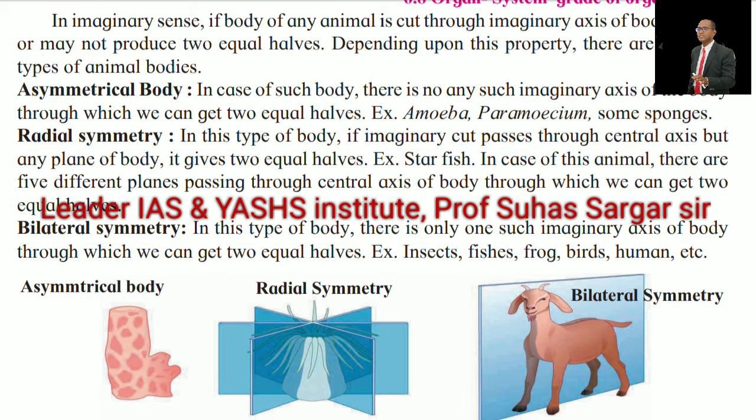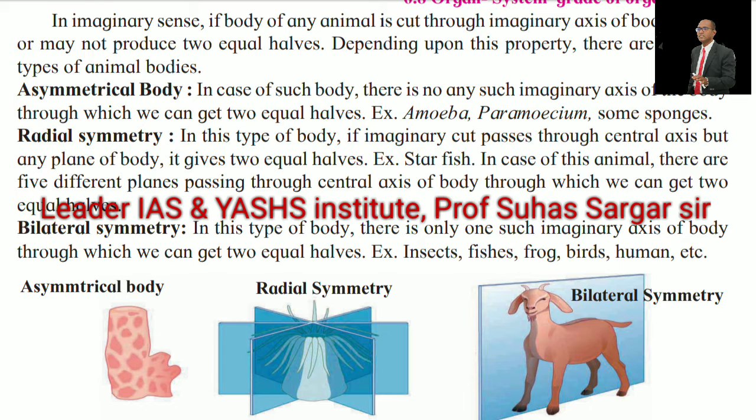Asymmetrical body. In such a body, there is no imaginary axis through which we can get two equal halves. Example, amoeba, paramecium, some sponges, etc. Radial symmetry. In this type of body, if an imaginary cut passes through the central axis in any plane of the body, it gives two equal halves. Example, starfish. In these animals, there are five different planes passing through the central axis of the body through which we can get two equal halves.